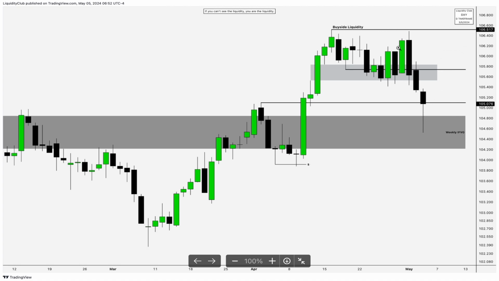So think of this as a candle by itself. This whole thing is just like a candle. So the candle opened, it traded down lower. This is the candle trading down lower. So this is the low. Let's say this is the opening of the candle, this is the low. So between the opening and the low, this is where you want to buy. This is where you want to be a buyer. And then we will trade up higher and create the high and the close. So this is what I'm expecting. I'm expecting higher prices here after we've been trading here. I'm expecting higher prices to attack the buy side liquidity. So this is going to be pretty much it for DXY.